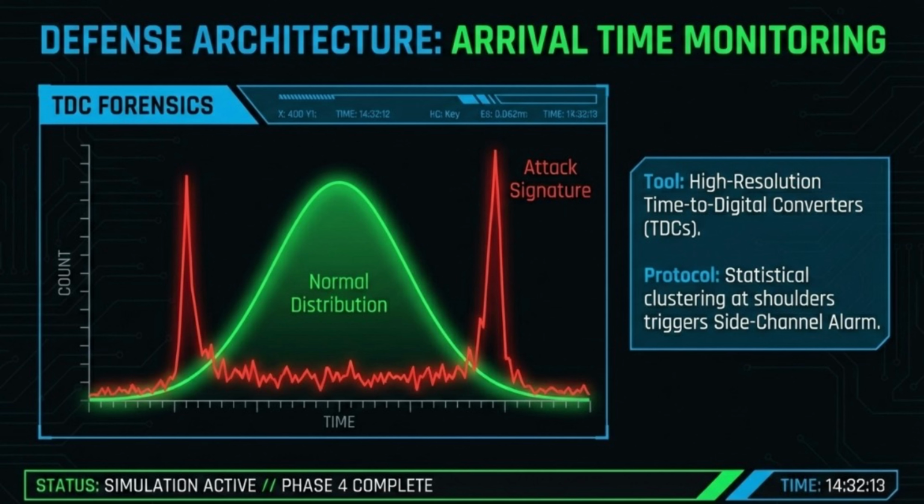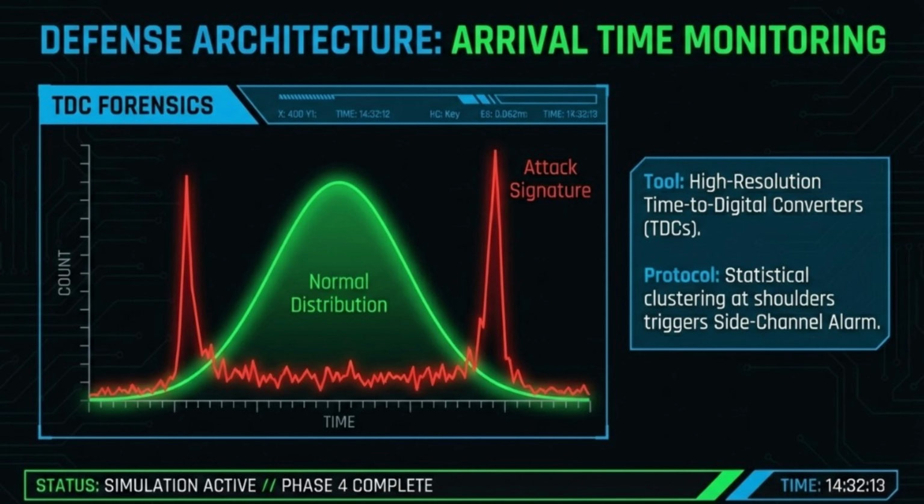As you can see in our final readout, these sensors act as a forensic eye, monitoring the exact arrival time of every single photon. In a secure, non-compromised environment, we expect a normal distribution, a smooth statistical spread of detection events across the gate.